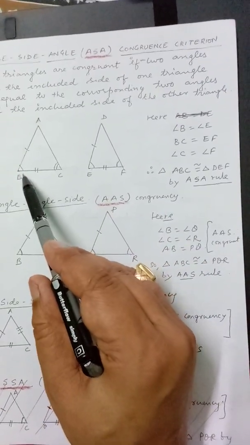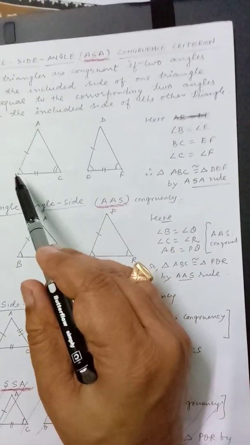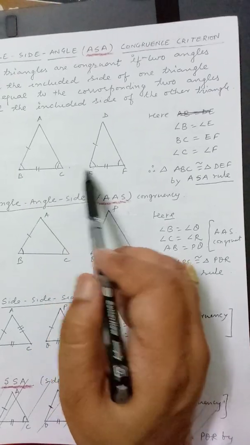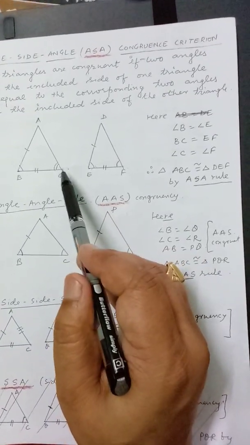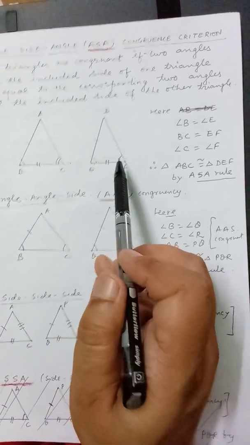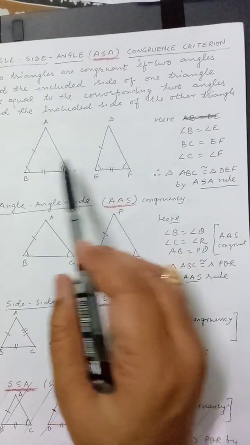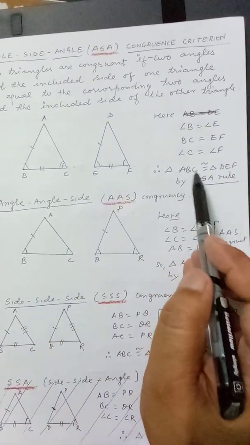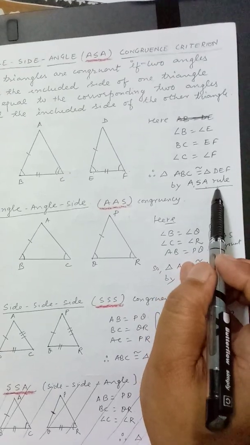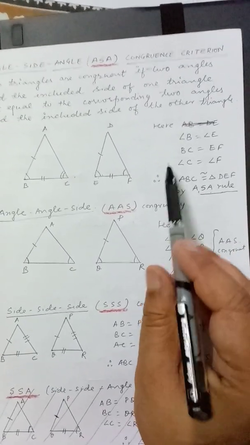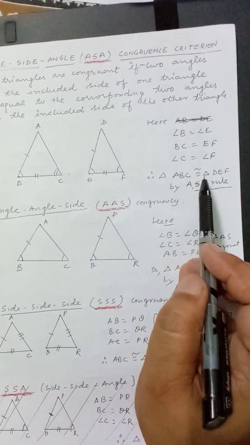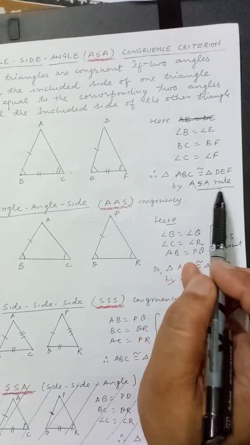So one angle, this angle is equal to this angle, then this BC side is equal to this EF, and then the third is angle C equal to angle F. So we say that two triangles will be congruent if this condition is satisfied, and this is called the ASA rule. So we can say that triangle ABC is congruent to triangle DEF by the ASA rule.